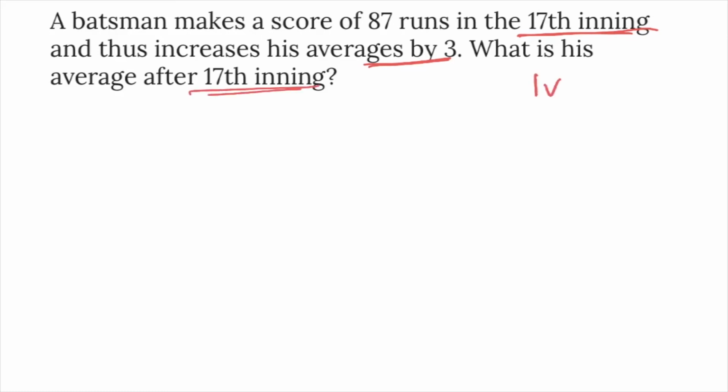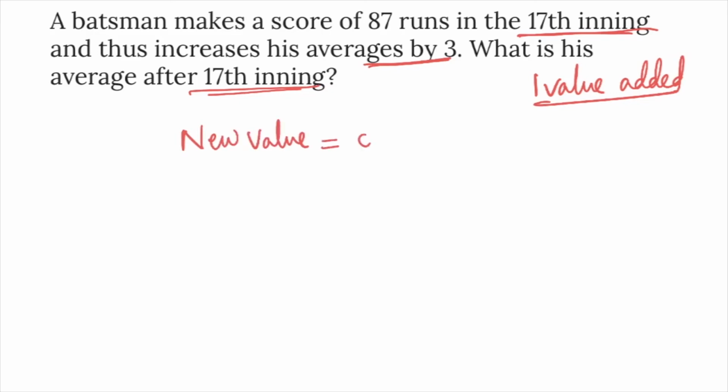Remember, whenever one value is added, new value is equal to old average plus or minus changes.